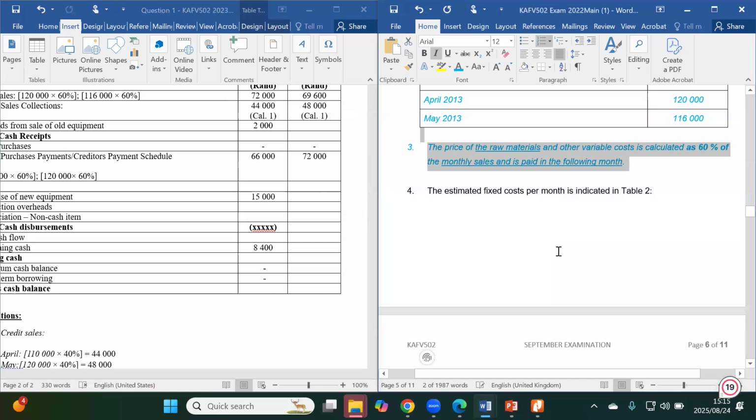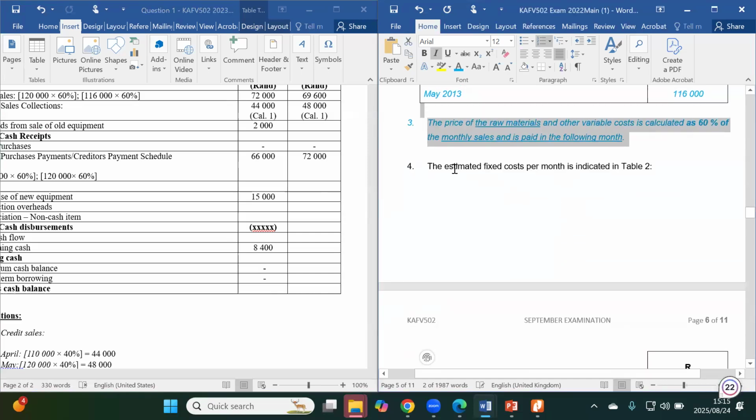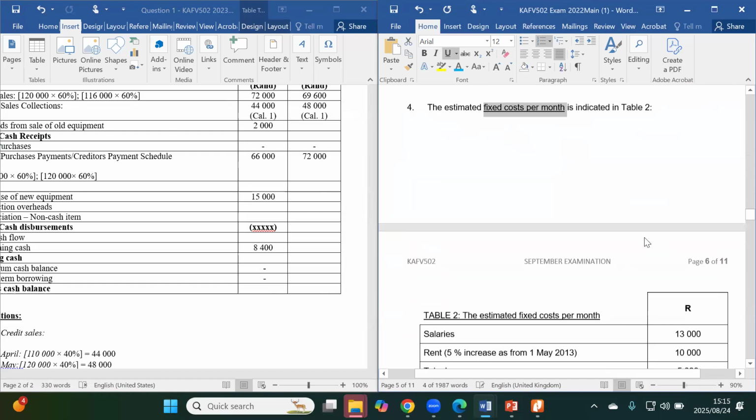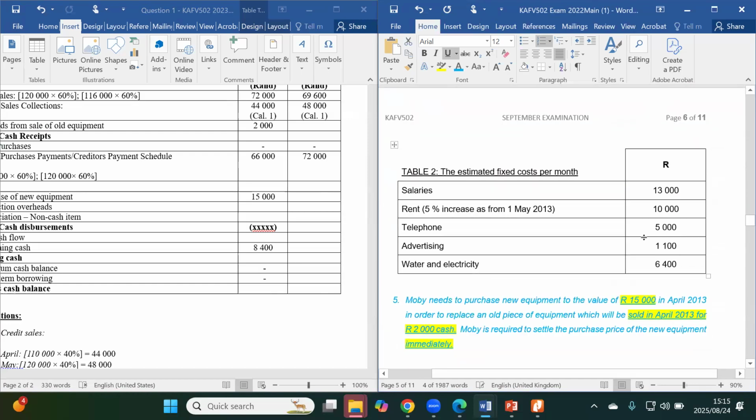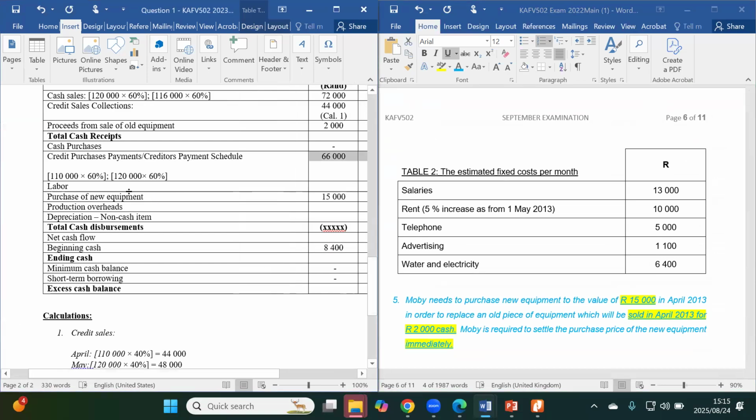And then now we go to additional information four, where we are told the estimated fixed costs per month. Estimated fixed cost per month is indicated in table 2. So what are the fixed costs that this company has? The first one is salaries. That's the same thing as labor, but I'm going to try and use the information we have in our question. So I'll write there salaries.